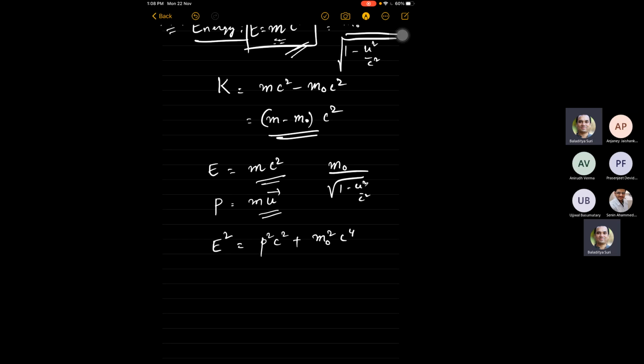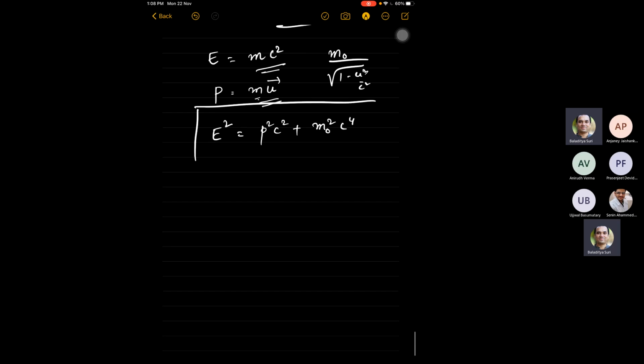Just use these two equations and eliminate u from both of them. And remember that this m here also has m naught and u in it, so you have to basically eliminate those. And what you get is this equation. This is called, in general, the energy momentum relation.